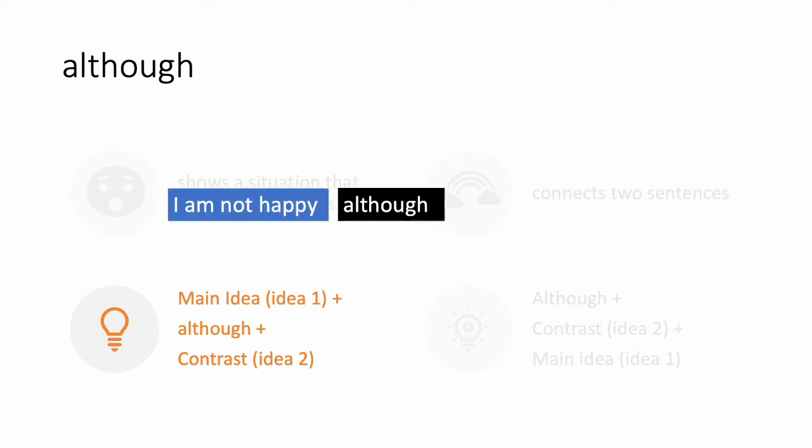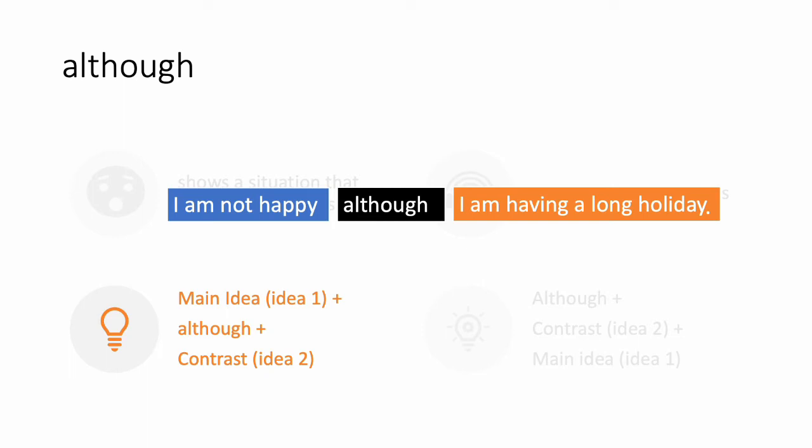I'm not happy although I'm having a long holiday. The main idea of this sentence is you are not happy. This is the main thing you want to talk about. And then you put although. You give us your situation. The situation is you are having a long holiday. So you put the contrast idea at the end, after although.